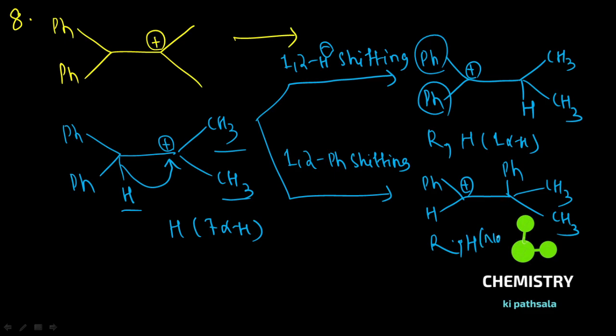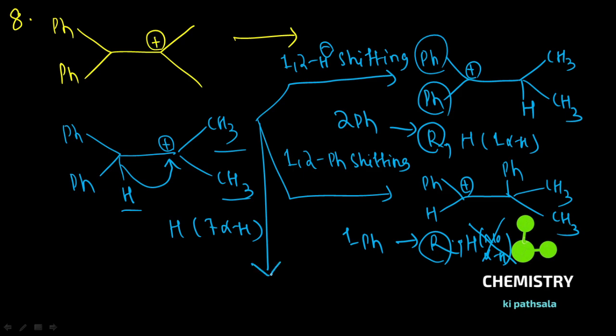No alpha hydrogen there, so it will not be stabilized by hyperconjugation. It is stabilized by resonance, because of 1 Ph and 2 Ph groups. Now talking about 1,2-methyl shifting, can the methyl shift?